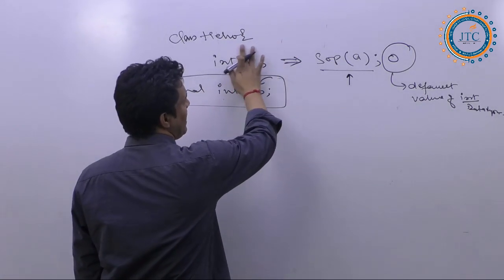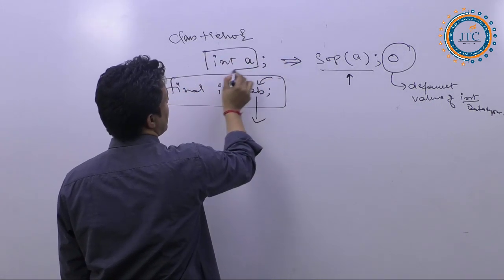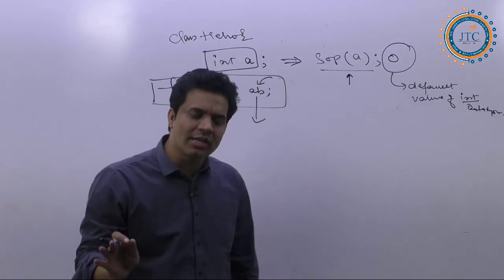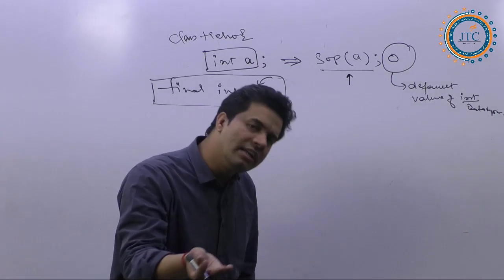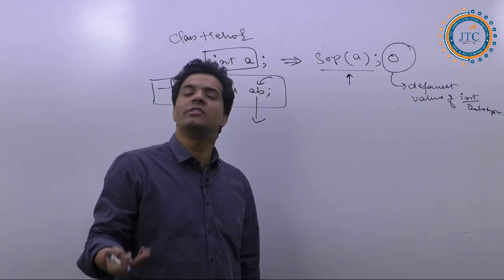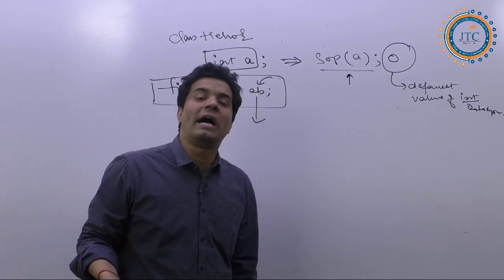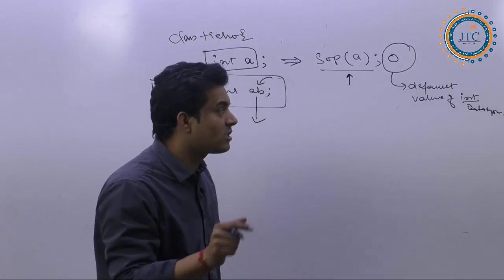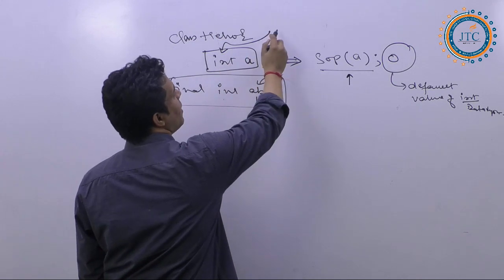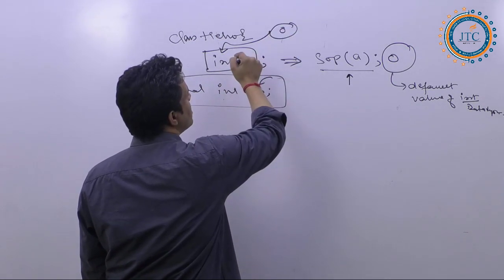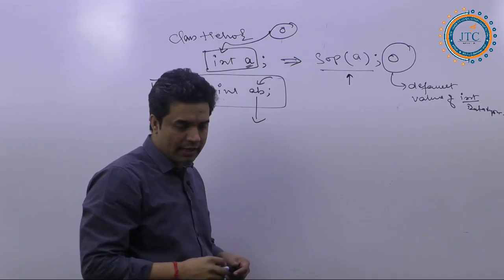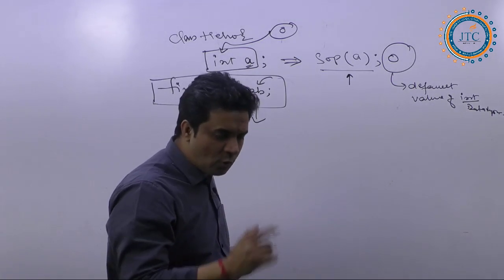Whereas in the case of simple variables, if you have not initialized, the JVM will automatically initialize some value to A. What value? The default value of the corresponding data type. For integer the default value is 0, so that 0 is going to be assigned to the variable A. Hope you are getting it, right? Is it clear now why it is fine?